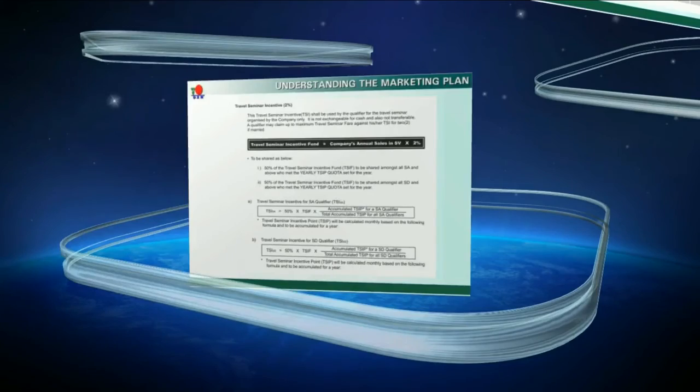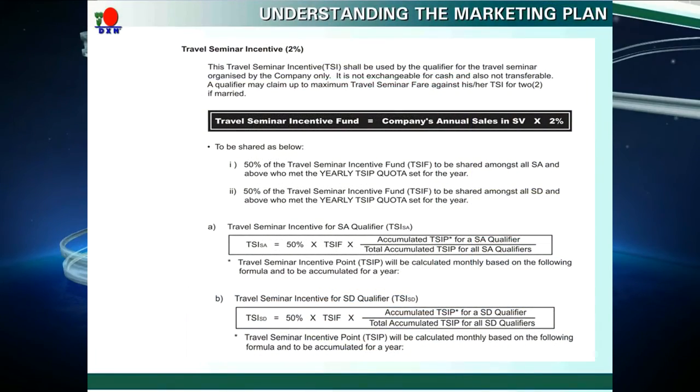Travel Seminar Incentive 2%. The travel seminar is used by the qualifiers for the travel seminar organized by the company. The Travel Seminar Incentive fund is equal to the company's annual sales value in SV times 2%. 50% of the TSIP fund will be shared among all star agents and above for the yearly TSIP quota set for the year. 50% of the TSI fund will be shared among all star diamonds and above for the yearly TSIP fund of the year.